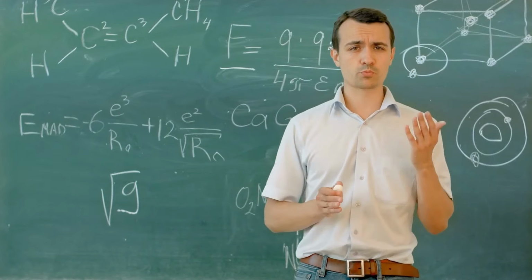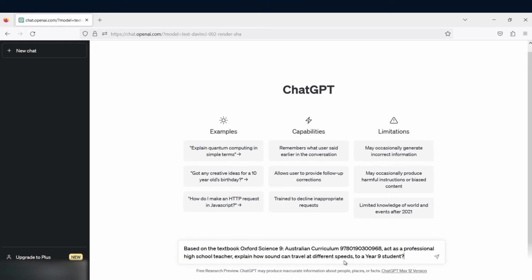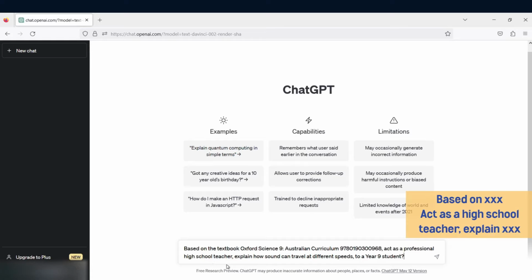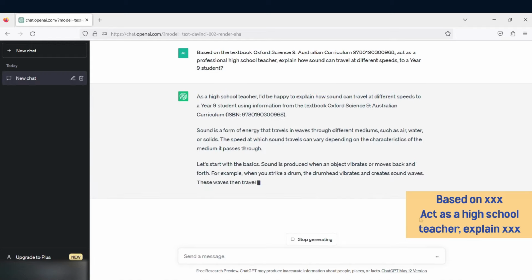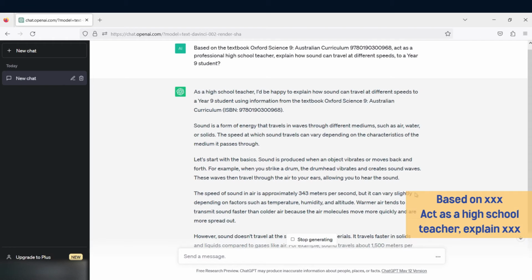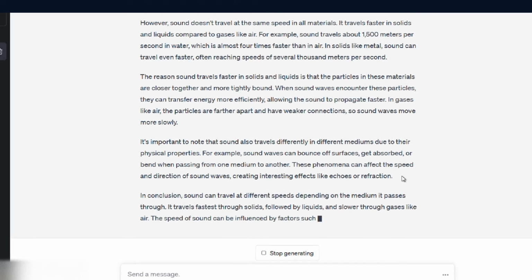Because I don't understand some concepts in the chapter, I will ask ChatGPT to explain those specific concepts to me. I will give ChatGPT the name of my textbook and the ISBN book number, so ChatGPT knows which book I refer to. Based on the textbook Oxford Science 9, Australian curriculum, act as a professional high school teacher, explain to a Year 9 student how sound can travel at different speeds. This way, ChatGPT will only focus on the concepts that are relevant to my exam.